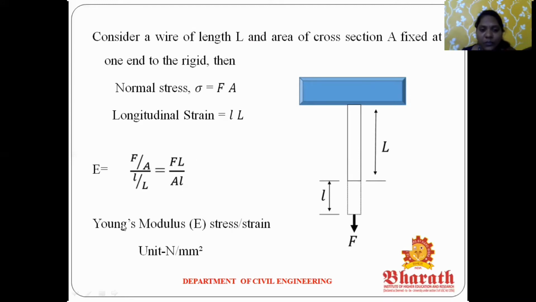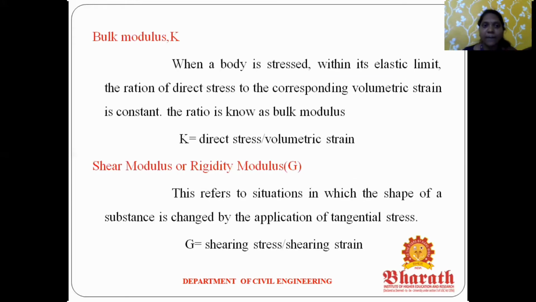Okay, so what is the unit? It is Newton per mm square. So Young's modulus formula is stress divided by strain. Next, bulk modulus. The bulk modulus is K. So what is the definition of the bulk modulus? It is the ratio of the direct stress to volumetric strain. That is called the bulk modulus.